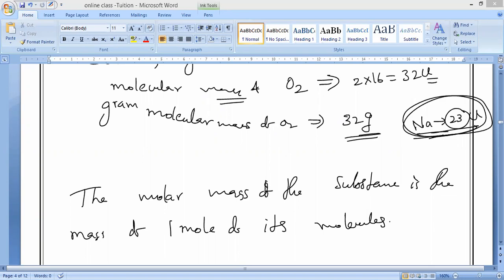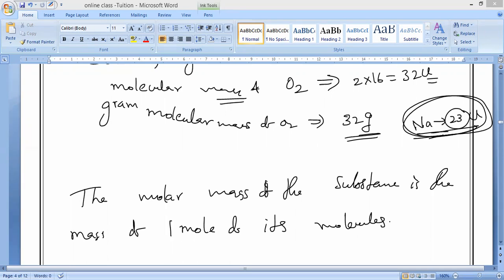Gram atomic mass is equal to the molar mass of an element, or the molar mass of atoms. If we take gram molecular mass, it is the molar mass of molecules. Both are actually the same, so molar mass is the common name: molar mass of atoms, of an element, gram atomic mass of an element. All are the same. The common name is molar mass.